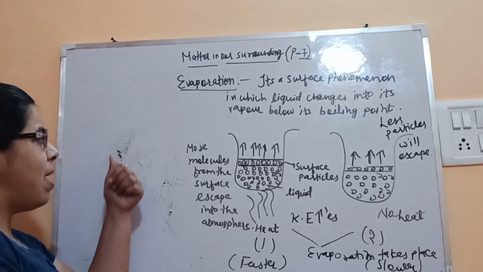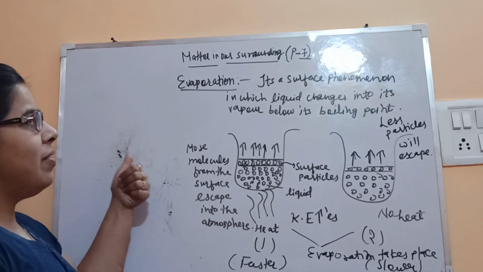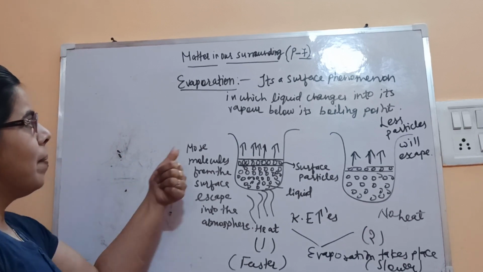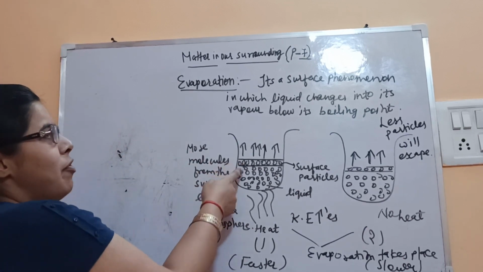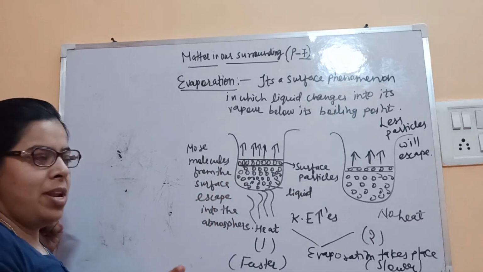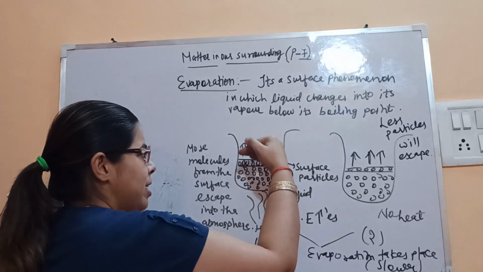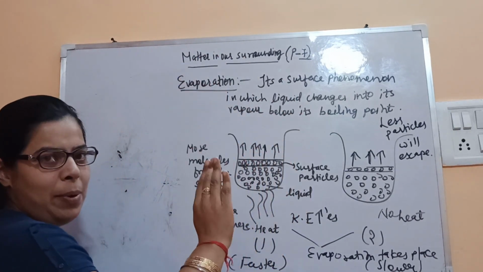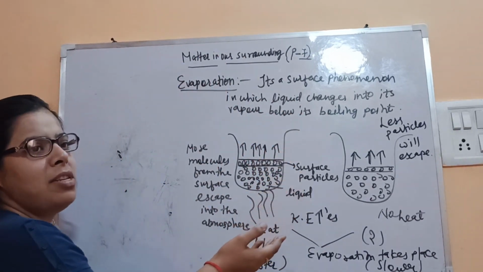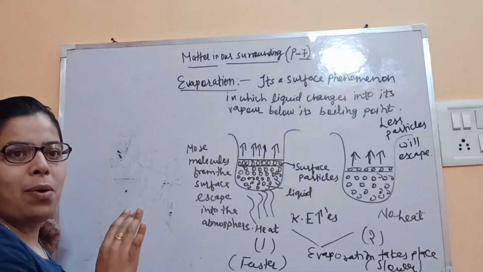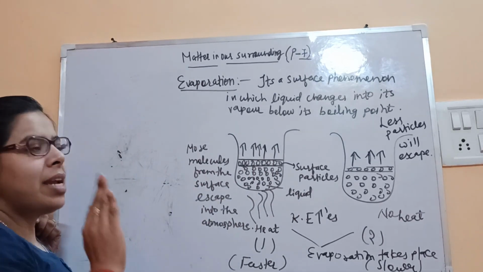So we can say that evaporation increases with increasing temperature, and it's a change of the surface molecules only. It's a surface phenomenon. All the molecules will not escape into the atmosphere. As soon as these surface molecules escape, other molecules will come to the surface, and those will escape now. So this process will keep on continuing.